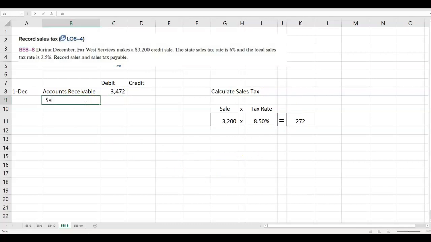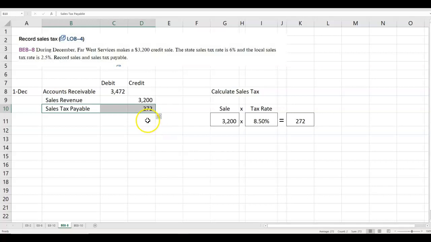Not all of that is revenue. Sales revenue is only $3,200 because their sale was $3,200. Sales tax payable, current liability, is the $272. So this amount does not belong to the company, only the 3,200 of it.